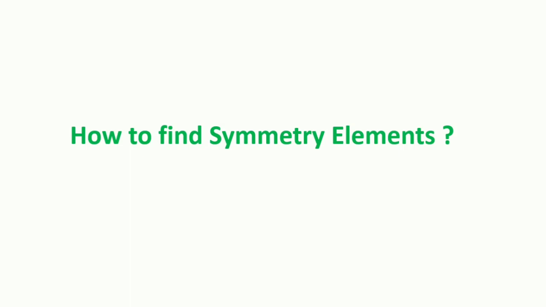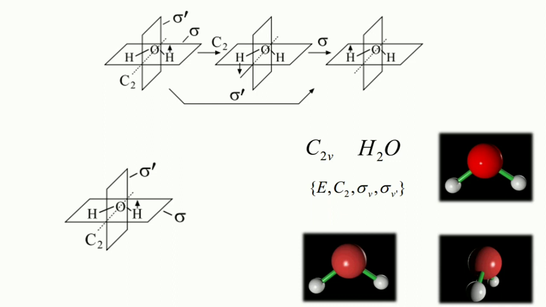So let's start with the simplest example, which is the water molecule. We know that water is H2O. One oxygen is attached to two hydrogens through covalent bonds. These are pictures of the water molecule from different angles that I have shared with you.